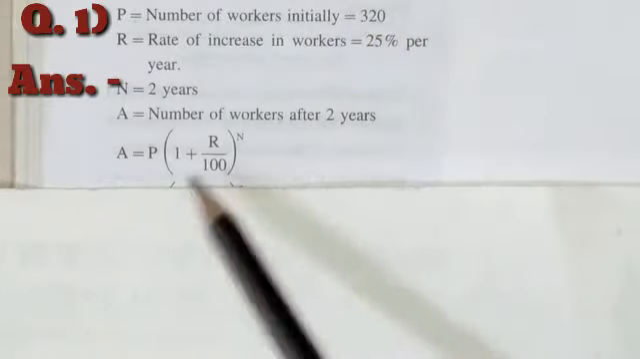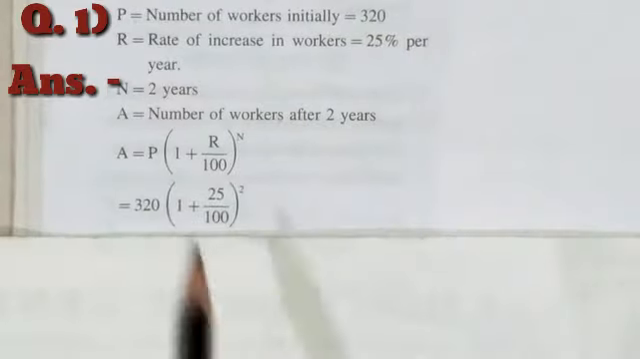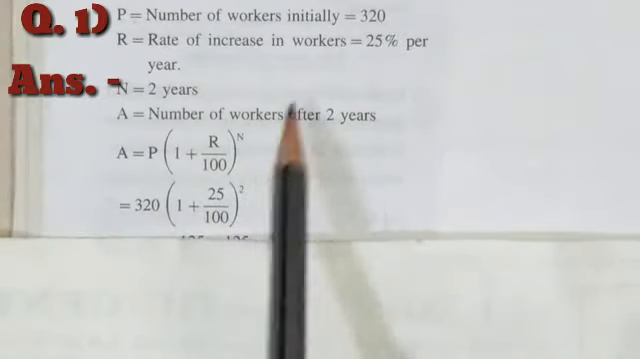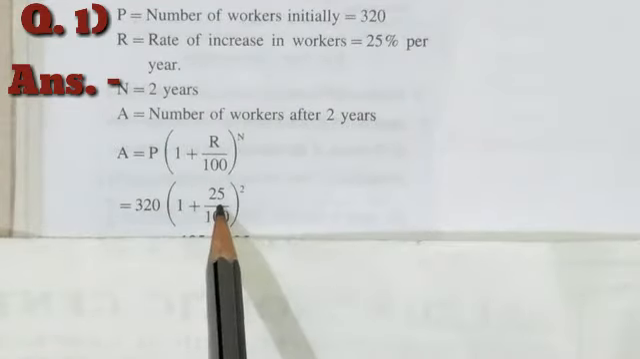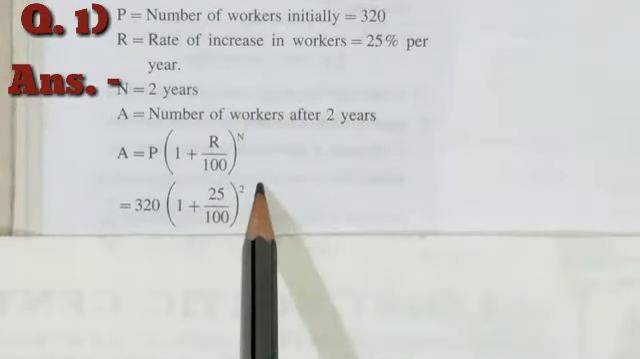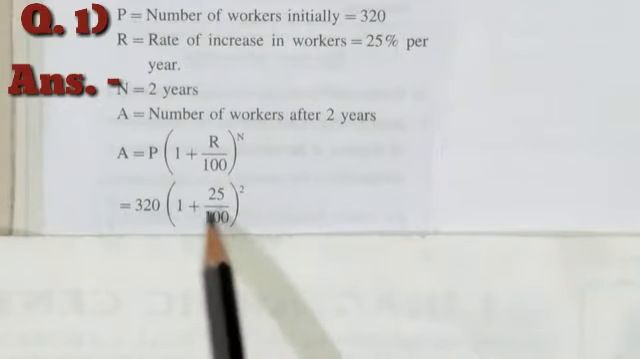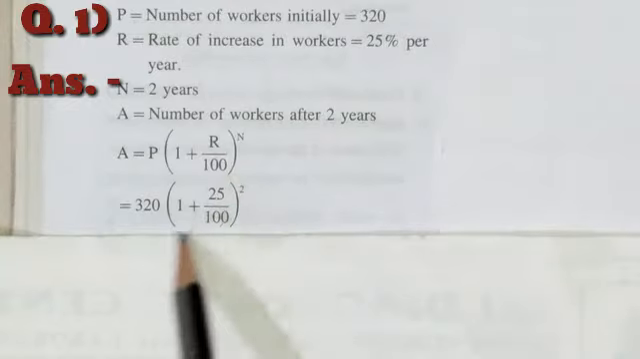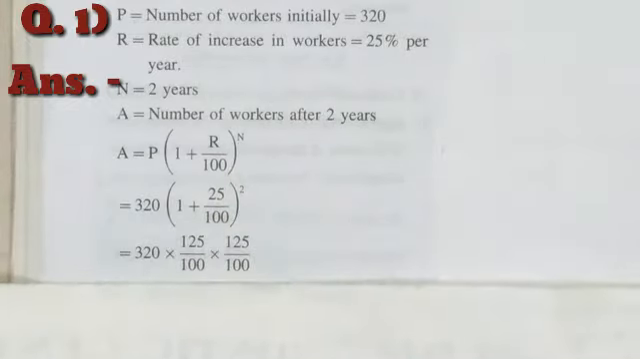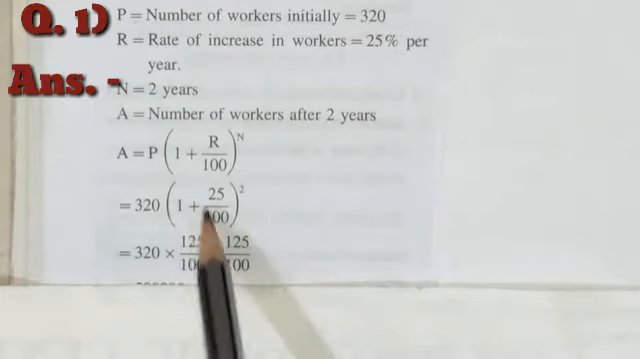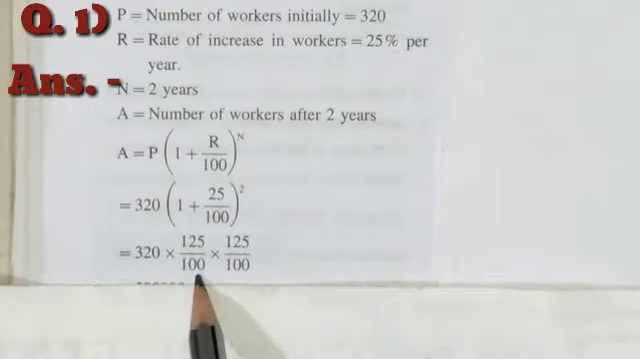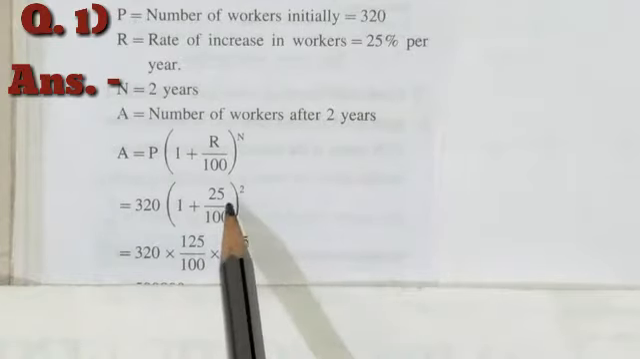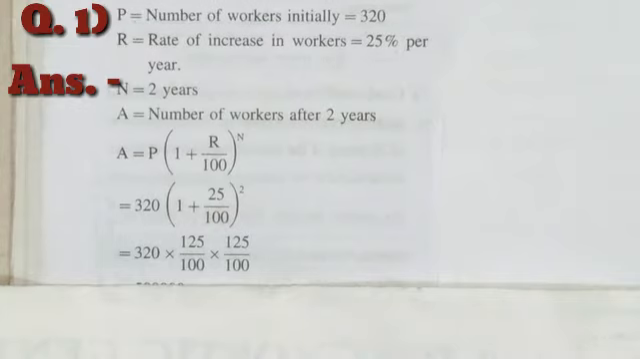So let's put this value into the formula, that is 320 into bracket 1 plus, here our R is 25, that's why we have written here 25 divided by 100 and raised to 2. So here we have to again do the addition and we have to solve the bracket, and after that we have to write that number 2 times like this way. So the addition of these two numbers is 125 upon 100, that we have written 2 times because we are having 2 as an index number. Now students, let's do the calculation.